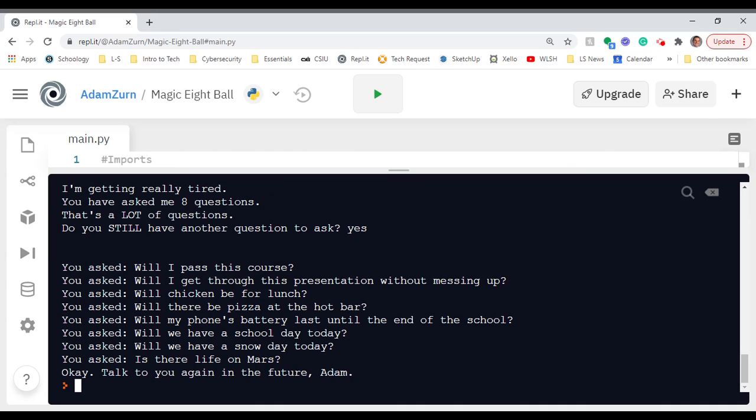All right, so there's my little Magic 8-Ball. It keeps track of how many questions I asked. As long as I say yes, it keeps asking questions, unless I've asked 8 questions, at which point it basically terminates the program there.